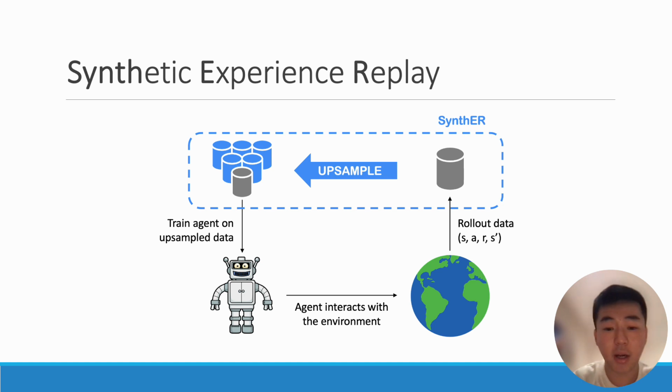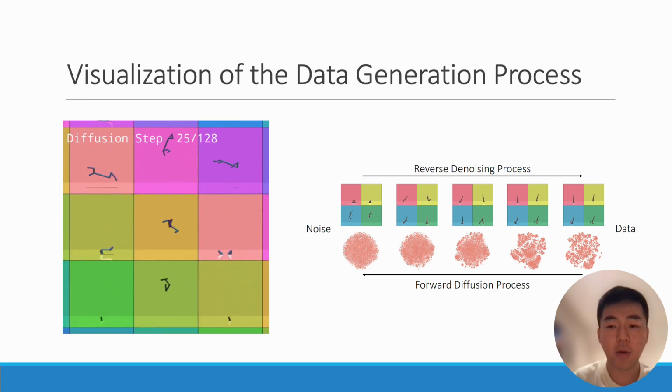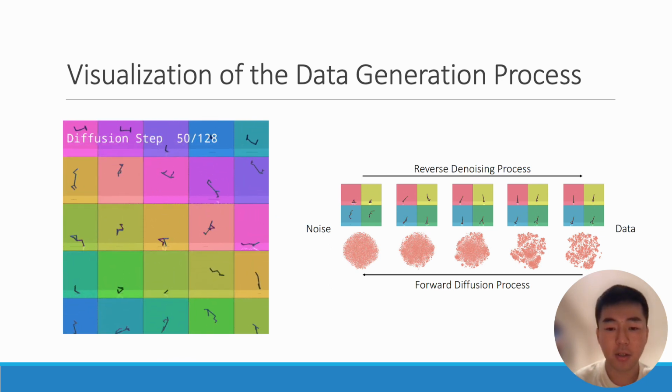Our approach, synthetic experience replay, is conceptually simple and compatible with any algorithm using experience replay. Starting from a fixed quantity of rollout data, we can arbitrarily upsample this experience and augment our training data with synthetic samples. By leveraging this increased data, agents can learn more effectively from smaller datasets and can achieve much higher sample efficiency. We visualize the data generation process in the two figures here.